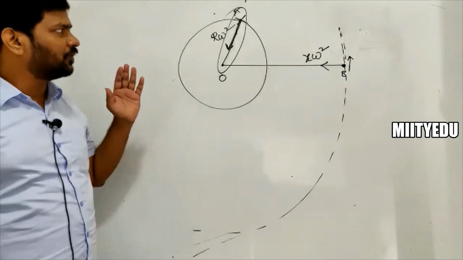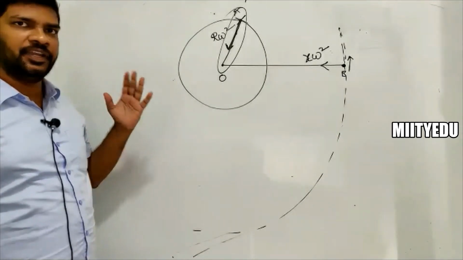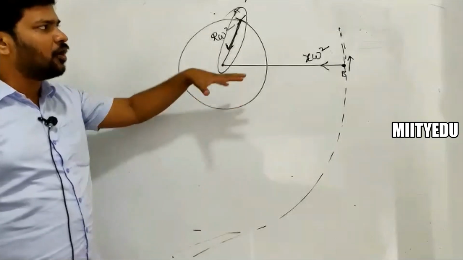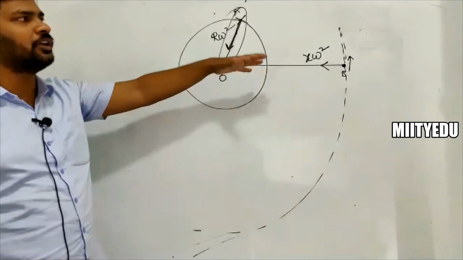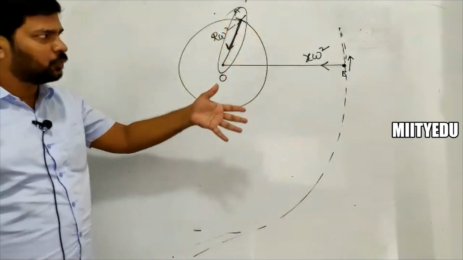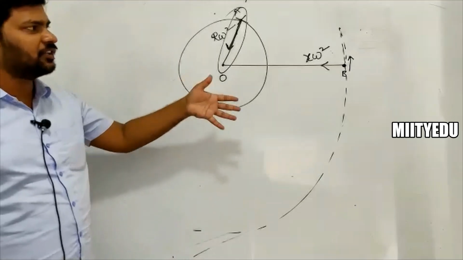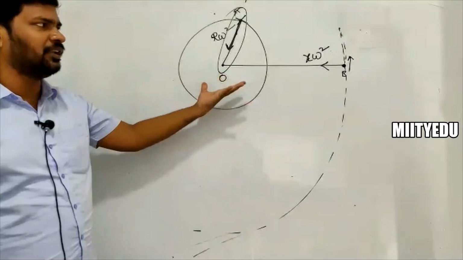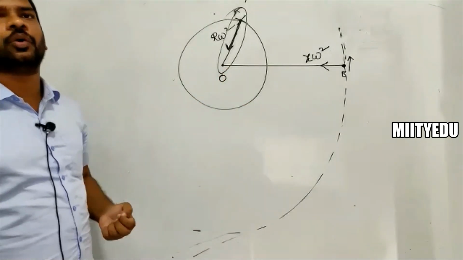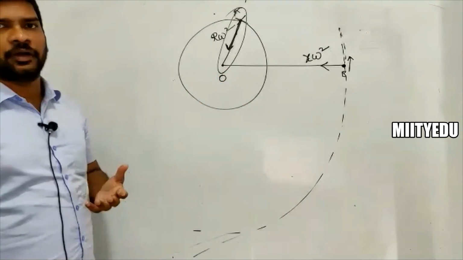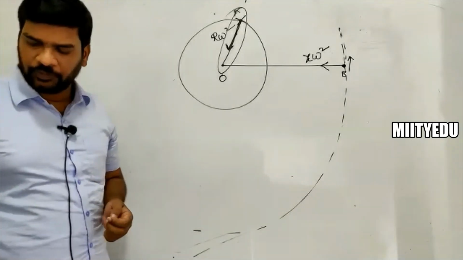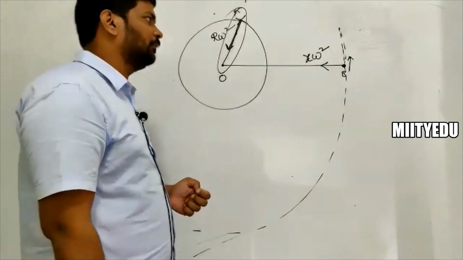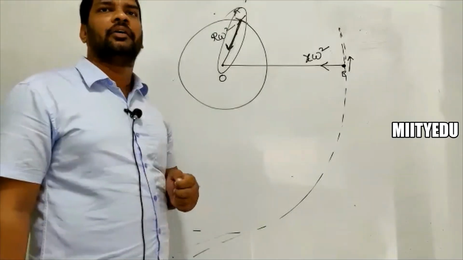So I fixed the reference frame to A. If A feels it is at rest, then how is B observed? B is observed to be moving in a circular path. If B is moving in a circular path, then the acceleration of B is going to be only centripetal acceleration, which is given by the radial length, x, into omega square. That's the acceleration of B as observed by A. So far clear?